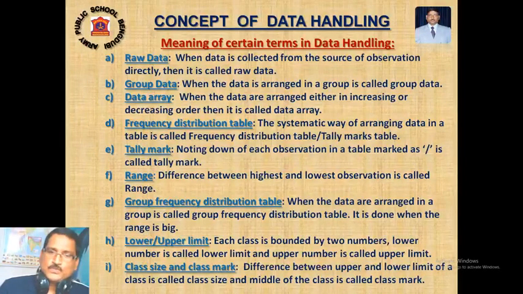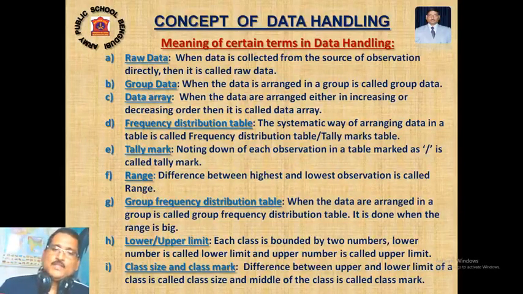How many students scored 35? How many students scored 36, 37? That means 5 to 6 categories, and the entire observation will be within them. At that time there is no need to take the help of class intervals.